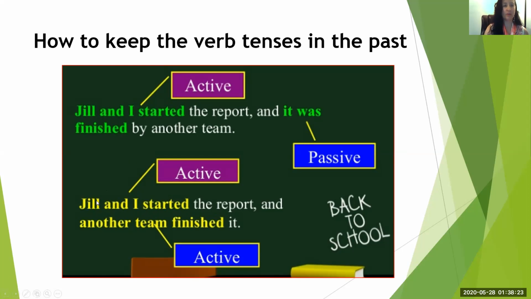Here's another example. Jill and I started the report, and another team finished it. Here's an example of two active verbs, okay, because we have two sets of subjects. Jill and I are the subjects, started, the past tense of the verb, and here's the object, the report. And then another subject is another team. So team, finished, okay? They're doing active.